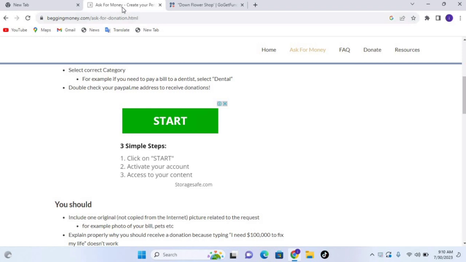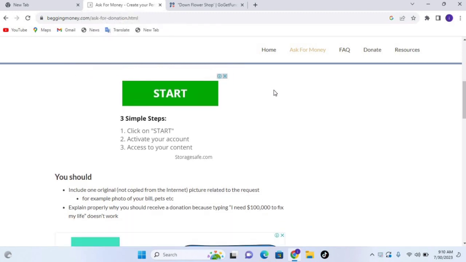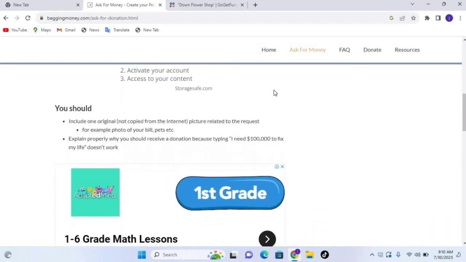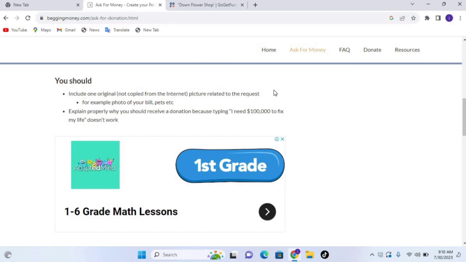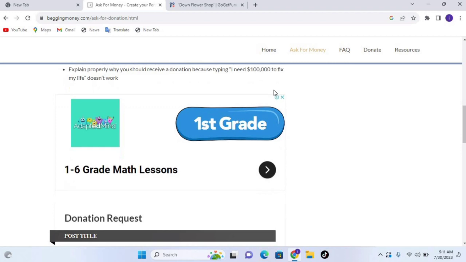So the first platform that I'll talk about is beggingmoney.com. So this is how it looks. When you come here, you see 3 simple steps. You just have to come here and look at how you'll be able to set up your page. Now, this platform is where individuals create pages and explain their financial needs to these kind, rich people who are willing to donate to help you get out of your financial needs.